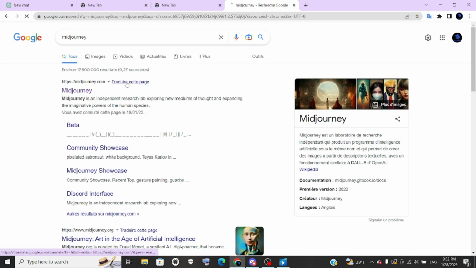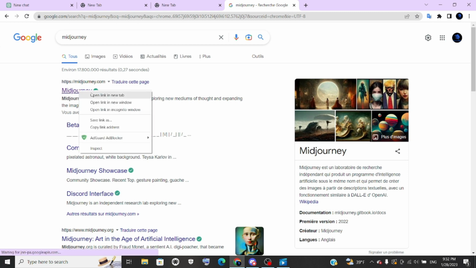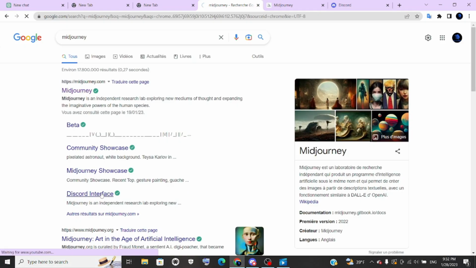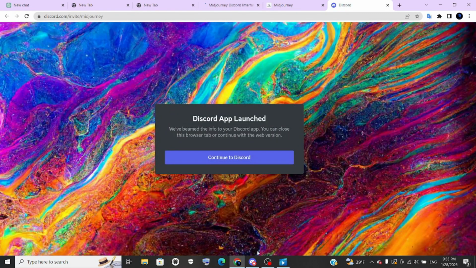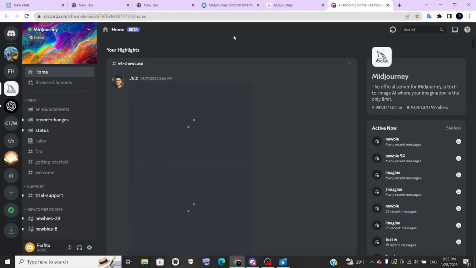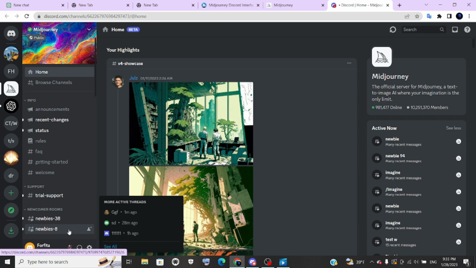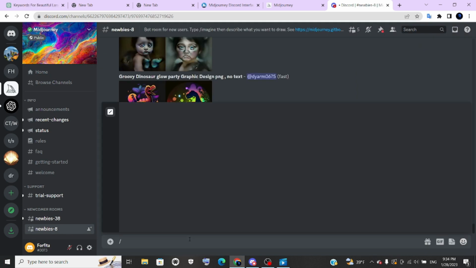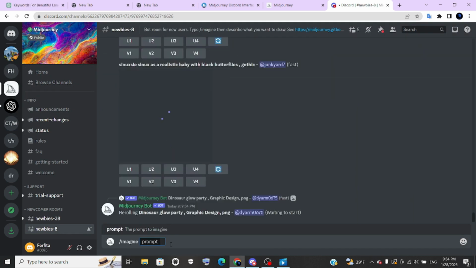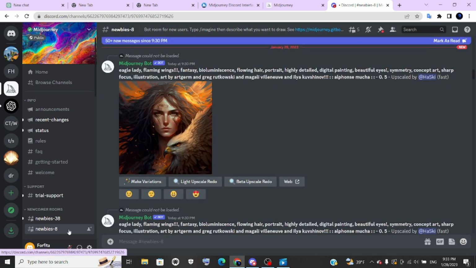First, go to your web browser and search for MidJourney. Then join them in their Discord group in their webpage or just here. The link is in the description. Sign up to the Discord app for free and accept their invitation. And you are in the MidJourney Discord group. Choose a server in their group, like newbies. Then type /imagine. And in the prompt, type the description of your image.